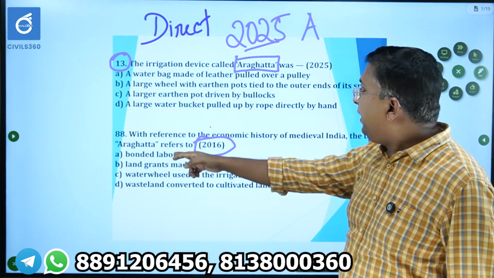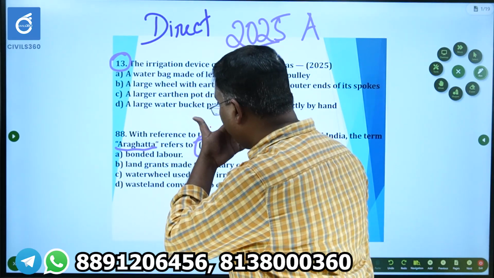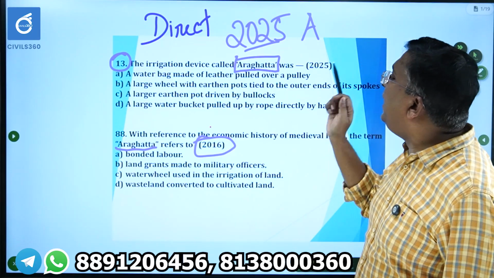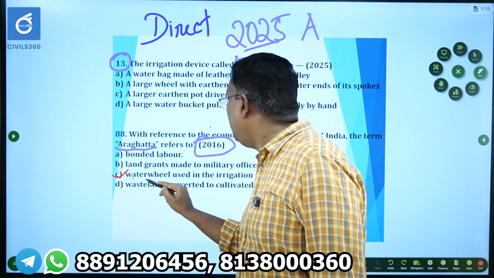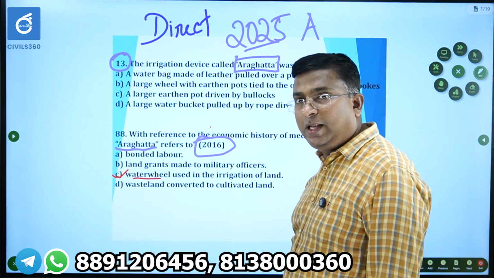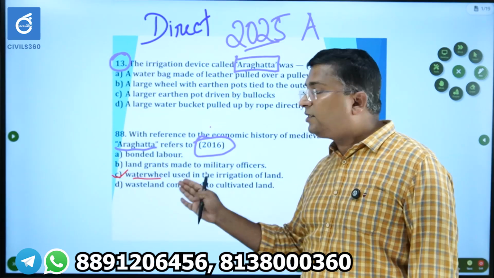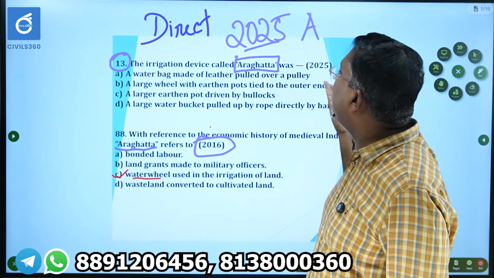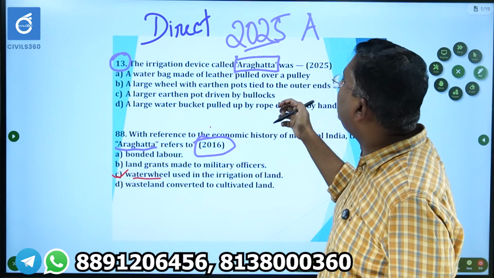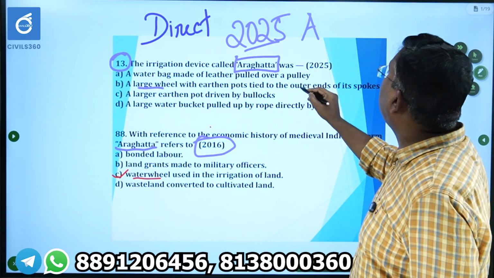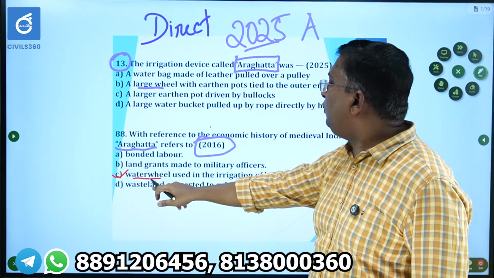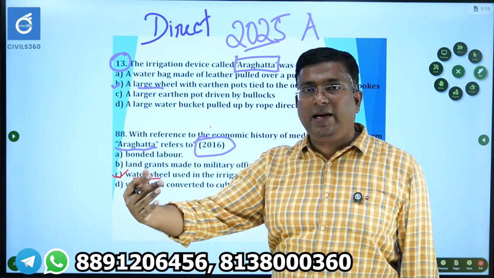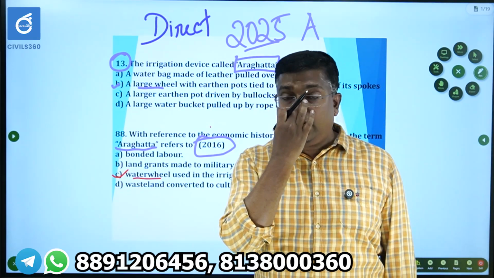In 2016, the 88th question, A series, Aragata was asked with reference to the economic history of medieval India. The term Aragata refers to a water wheel used in the irrigation of land. So anyone who has solved this question and knows what Aragata is, for that person the 2025 question is easy. The irrigation device called Aragata is a large wheel with earthen pots tied to the outer ends of its spokes, because already we know it's a water wheel. So the answer is B.